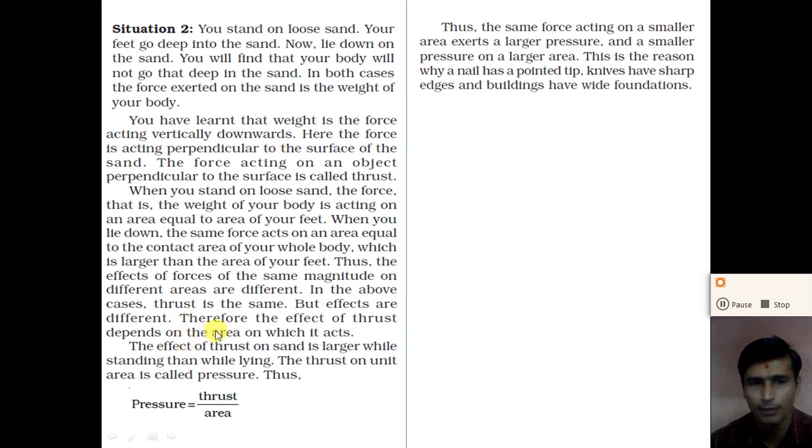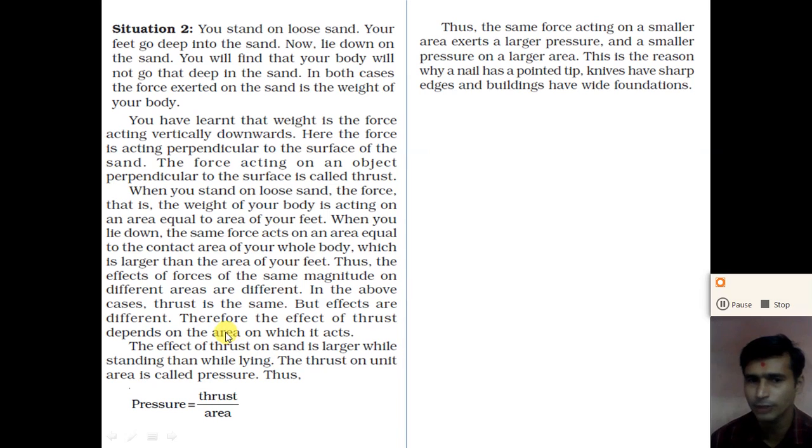So in the above case, the thrust is the same, but the effect of the thrust is different. Therefore the effect of the thrust depends on the area on which it acts, right? The effect of the force is called the pressure. The effect of the thrust on the sand is larger while standing than while lying.